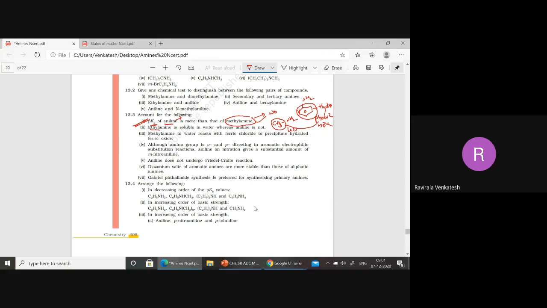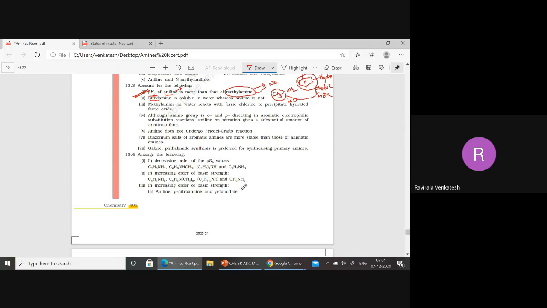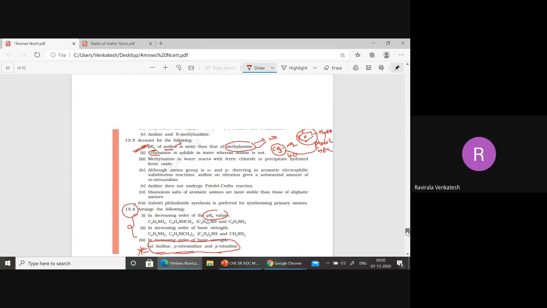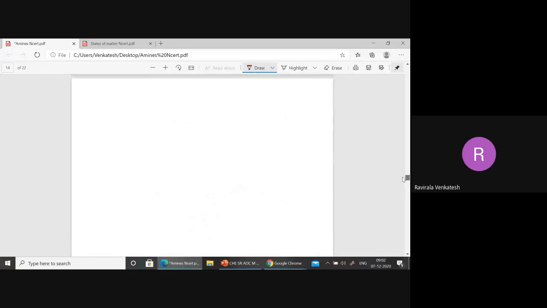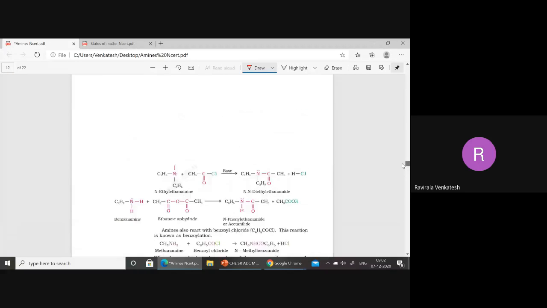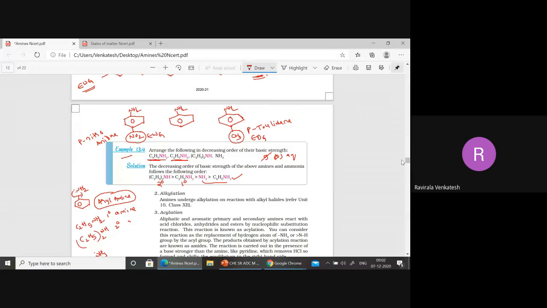This we will discuss later. Next, ortho-para directing groups in electrophilic substitution reactions, this also we will get next. Now this one we can do, 13.4. Basic, keep pKb values in order. Aniline, para-nitroaniline, para-toluidine. We have completed this one just now, over here only.